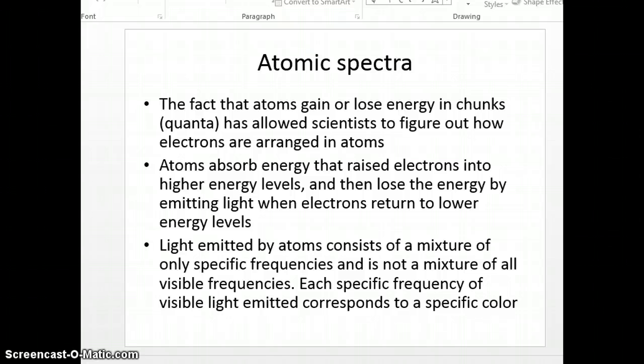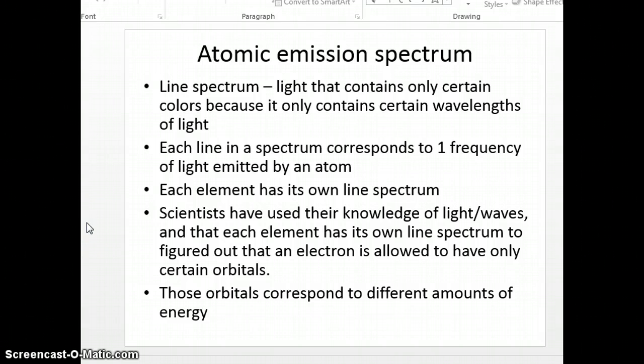So again, each atom has a different number of electrons. Because there's a different number, different in the outer shell, different on what shell it's in, it's going to jump to different levels, fall back to that original level, give off light. So each element has its own specific color associated with it. And that's known as the line spectrum. Light that contains only a certain color because it only contains certain wavelengths of light.